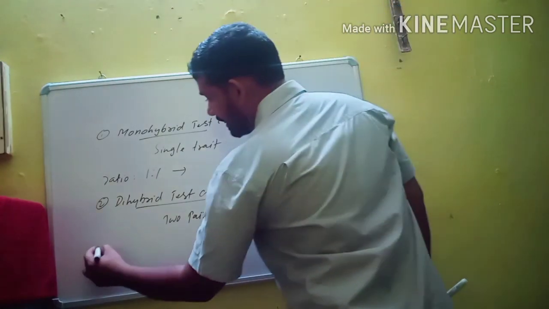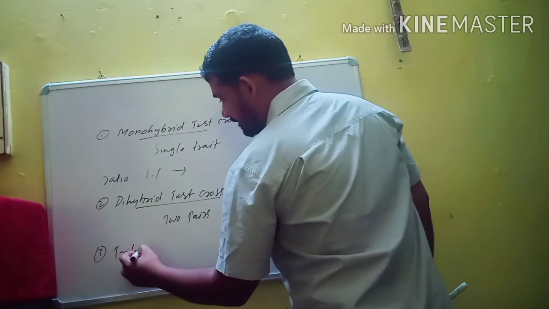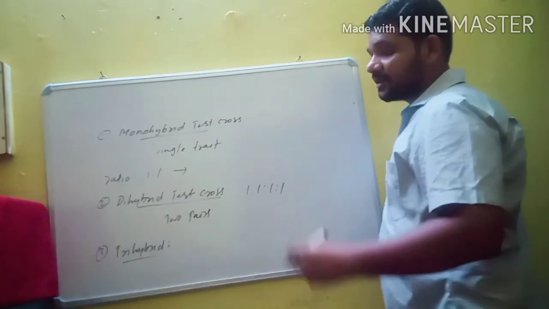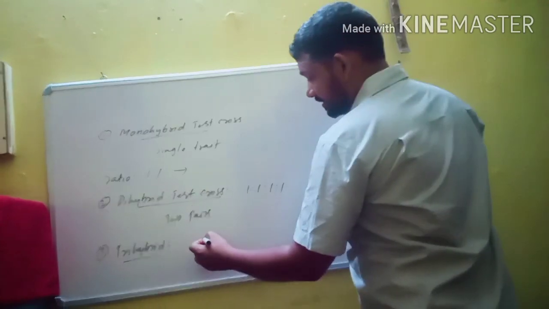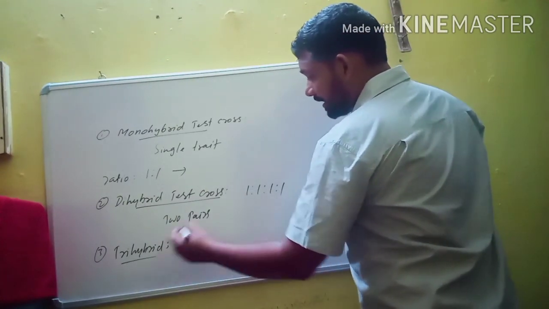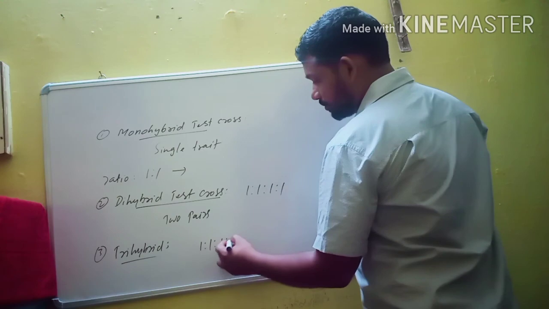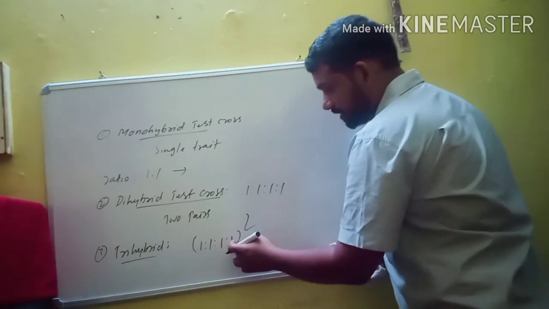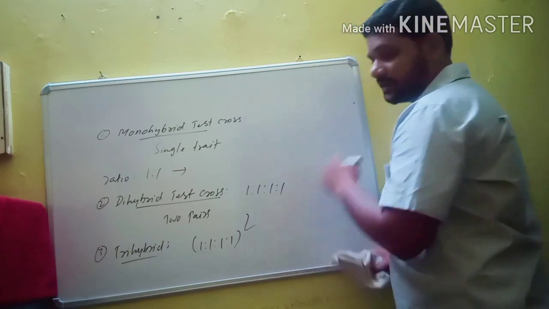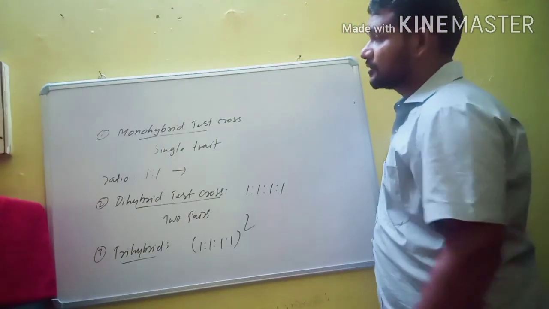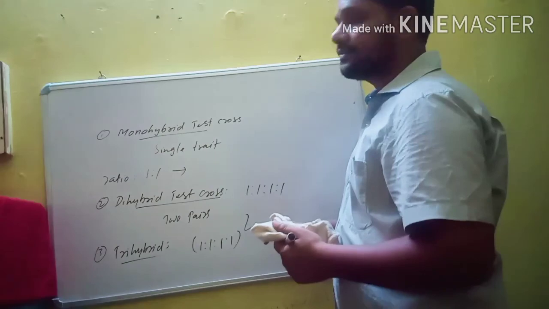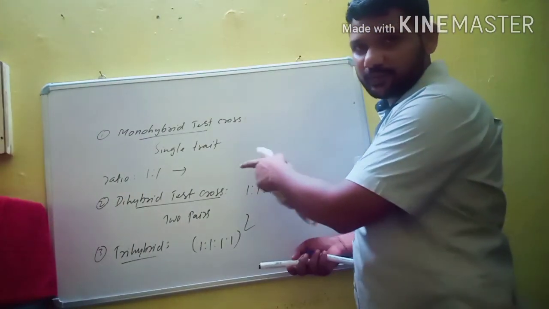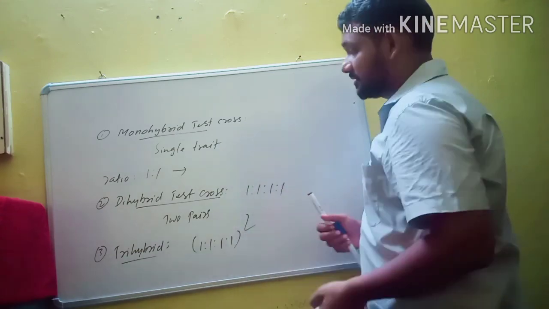And the next one is trihybrid test cross. In trihybrid test cross, it is used to study the inheritance of three pairs of characters. The ratio of trihybrid test cross is 1:1:1:1 whole square, means 1:1:1:1:1:1:1:1, eight ones. So these are the three different types of test crosses. Test cross is very important for both objective and subjective exams.